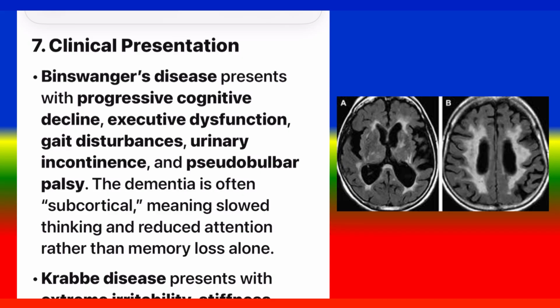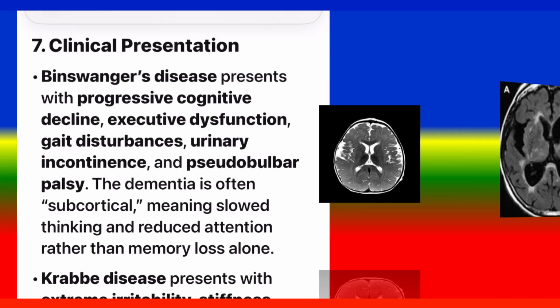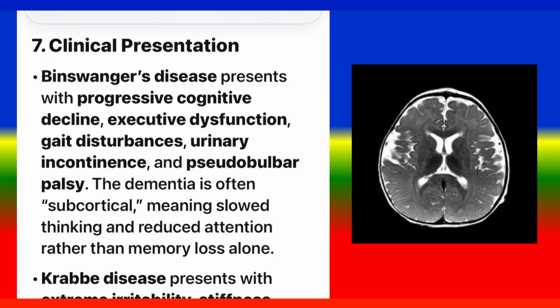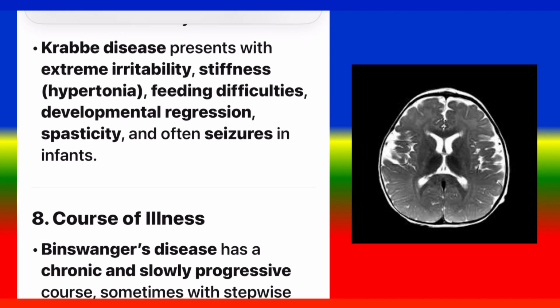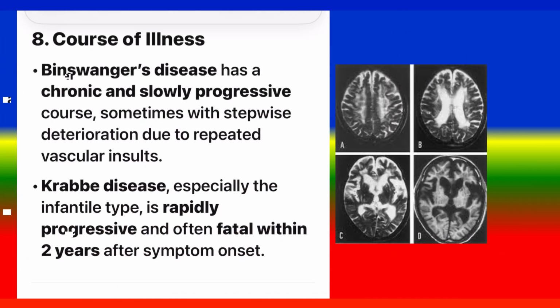7. Clinical presentation. Binswanger's disease presents with progressive cognitive decline, executive dysfunction, gait disturbances, urinary incontinence, and pseudobulbar palsy. The dementia is often subcortical, meaning slowed thinking and reduced attention rather than memory loss alone. Krabbe disease presents with extreme irritability, stiffness, hypertonia, feeding difficulties, developmental regression, spasticity, and often seizures in infants.